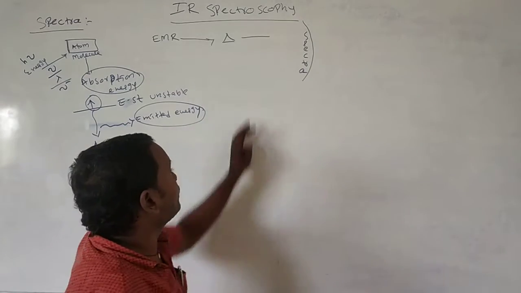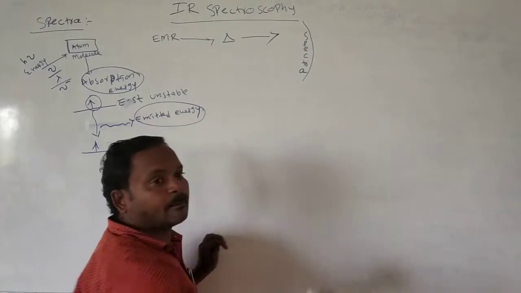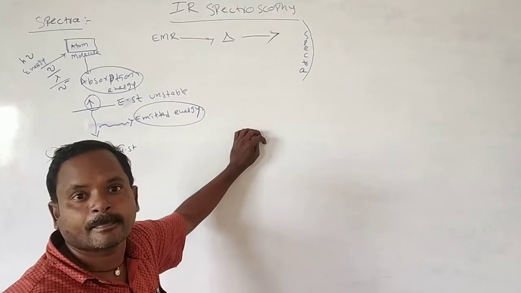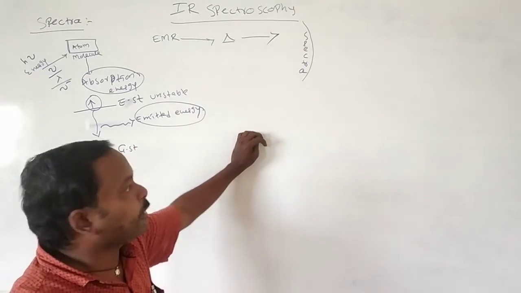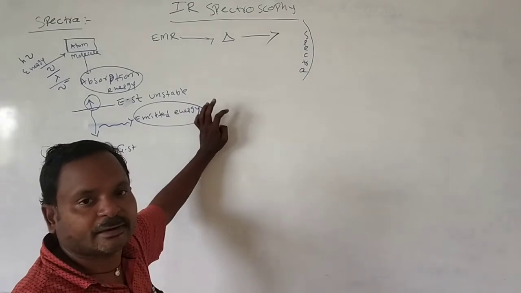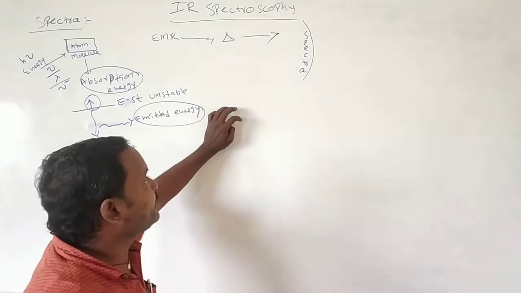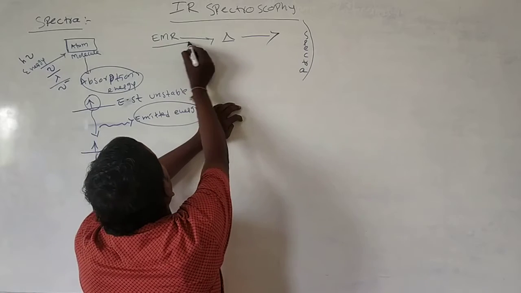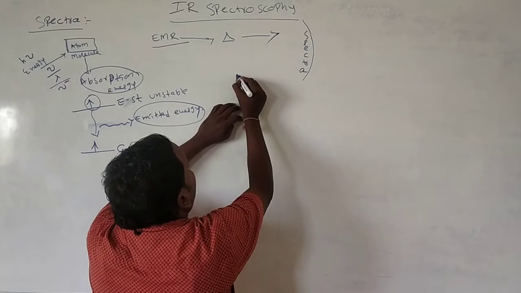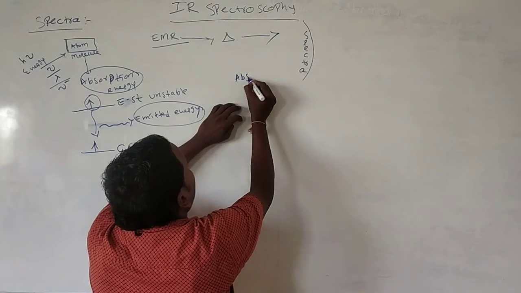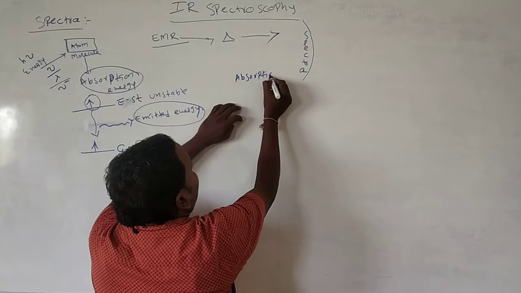Here we have spectra. If you pass the absorption energy, that we call the absorption spectra.